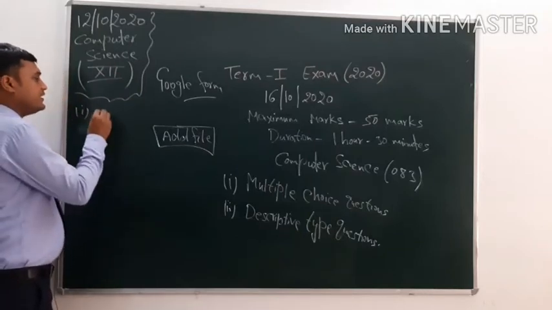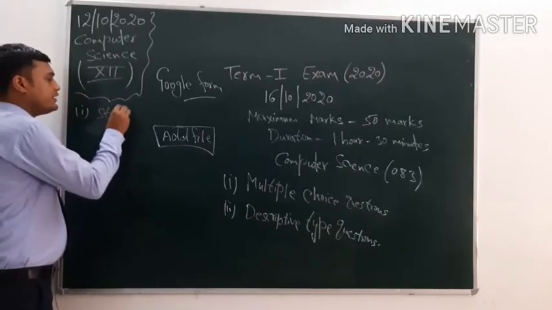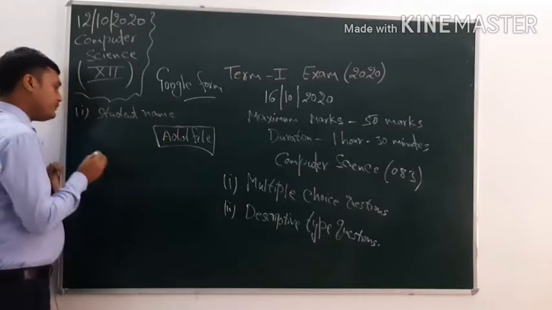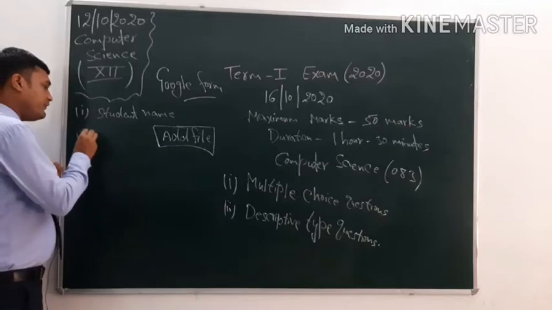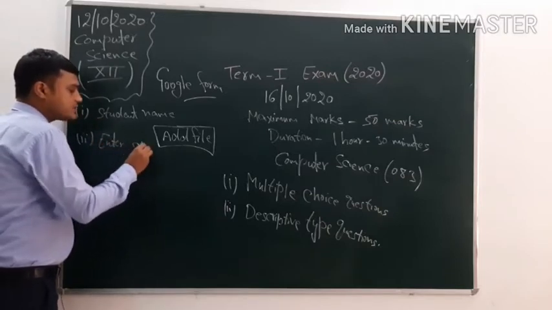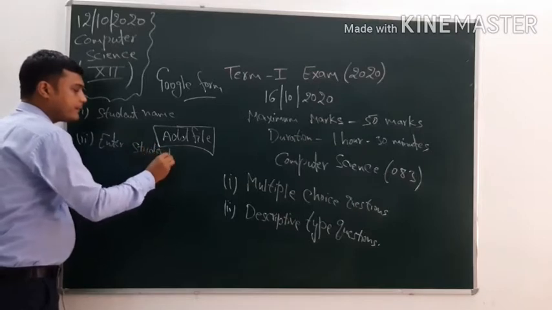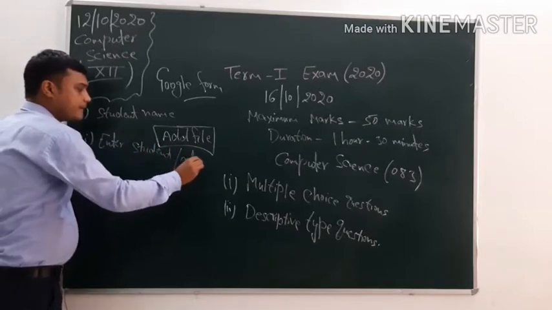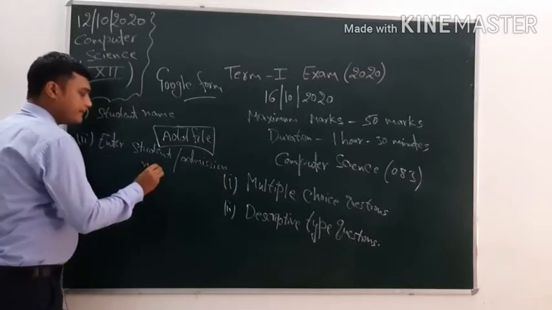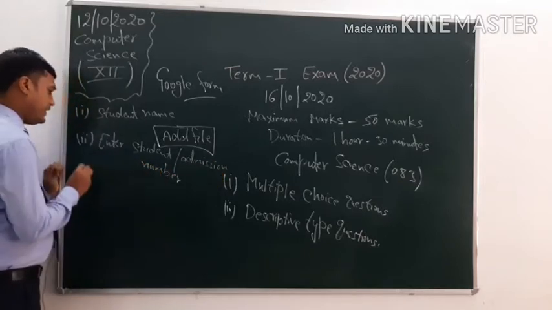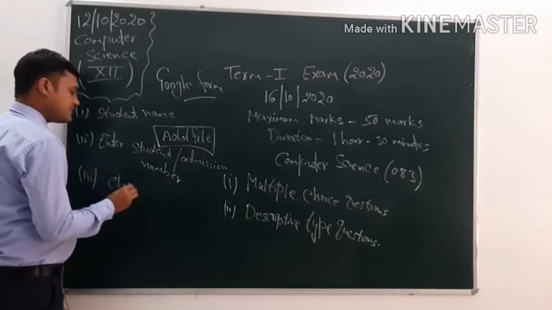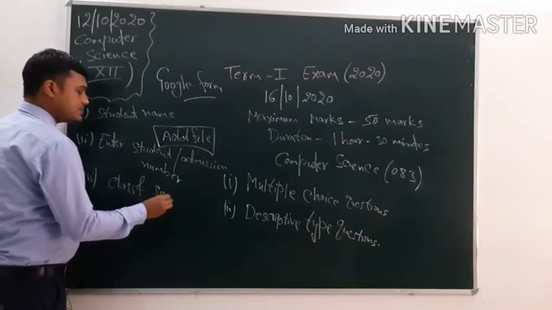Mandatory fields are there in which you have to write student name, enter your name, and in the second required field you have to enter student admission number, and in the third field you will get class and section.